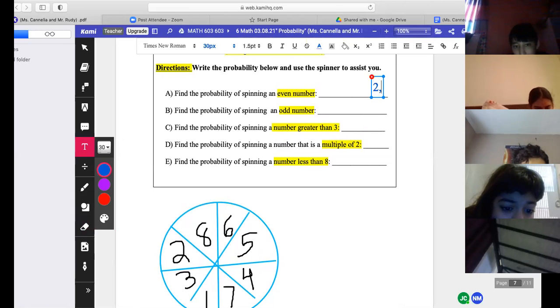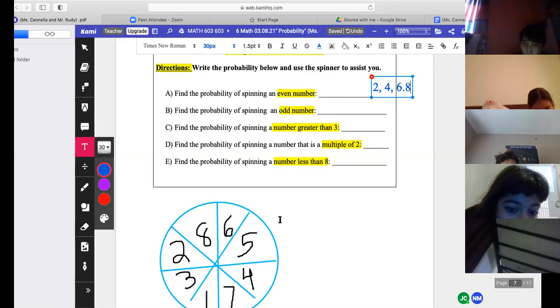So there are 8 numbers on the spinner. So that means there's a probability of 4 out of 8, because there are 4 even numbers, which are 2, 4, 6, and 8. So it will be 4 out of 8 probability of spinning an even number. Good. Do B, odd numbers.